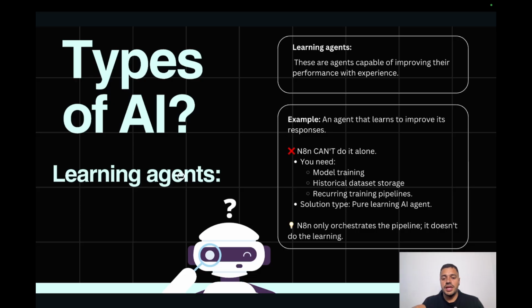If not, try again. But it's not the native or natural behavior of AI on N8N. Maybe in the future, because N8N is working so hard to become an AI agent no-code platform. But right now, it's not complete. You need a deeper concept about AI agents and N8N.